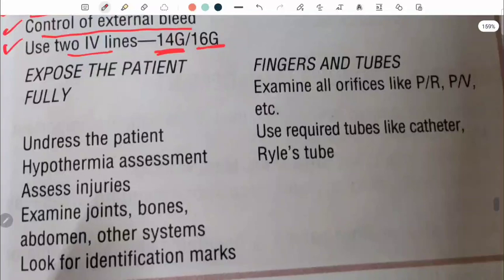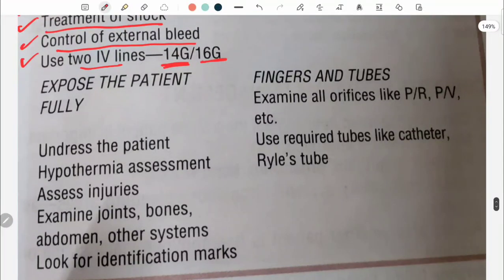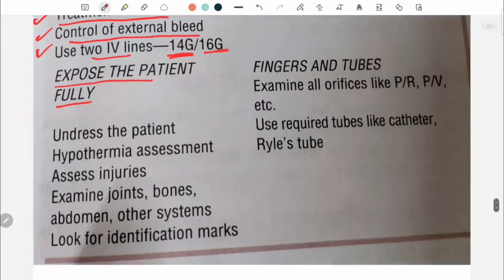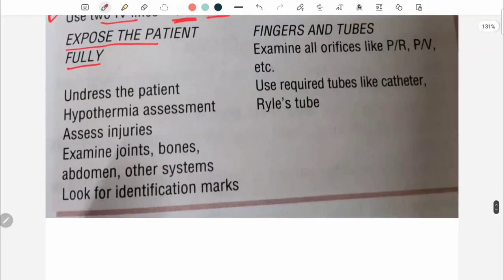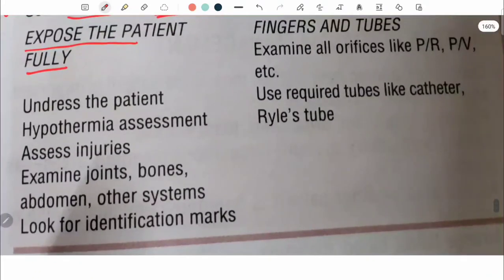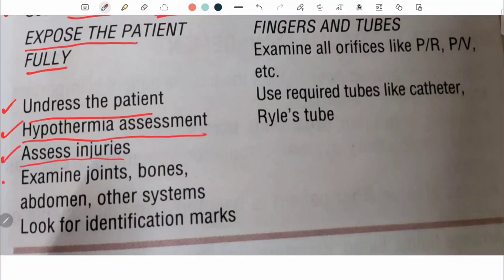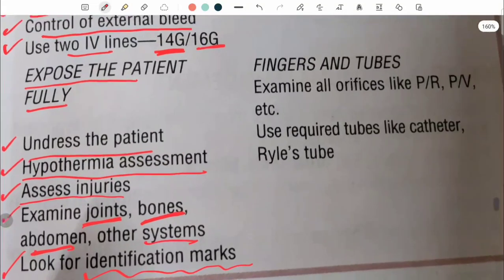Next, you are going to expose the patient fully. E for exposure: expose the patient fully, that is from head to toe. So undress the patient, hypothermia assessment should be done, then assess all the injuries, examine all the joints, the bones, the abdomen and other systems, and last, look for identification marks. This is exposure of the patient fully.